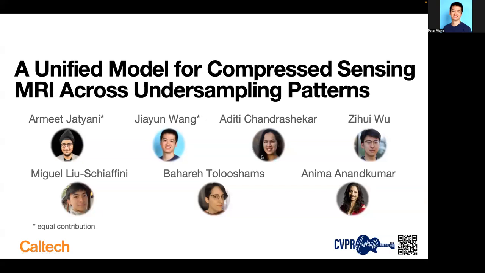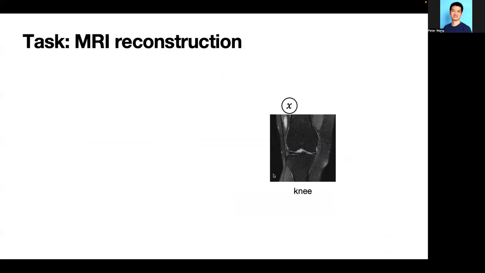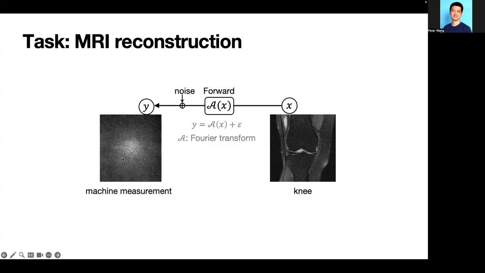Today we present our CVPR paper, a unified model for compressing the MRI across undersampling patterns. Our task is MRI reconstruction. The forward model transforms this knee image to the machine measurement via a Fourier transform with additional noise.